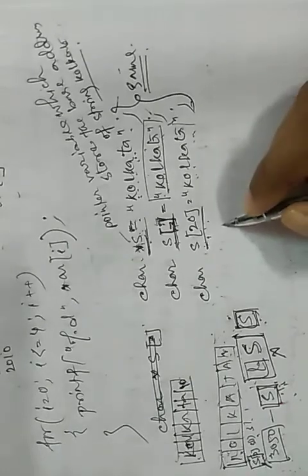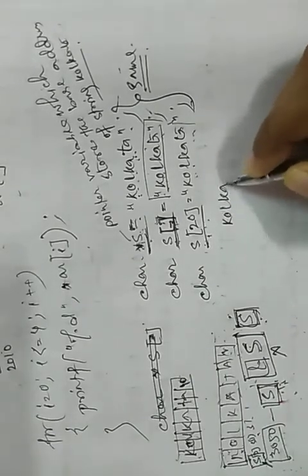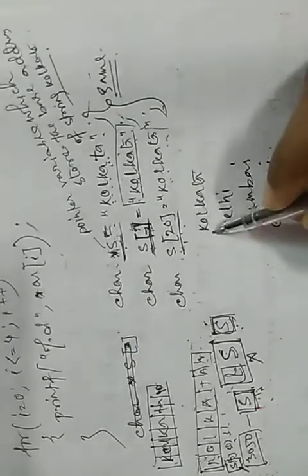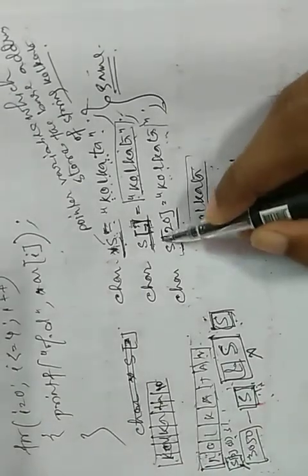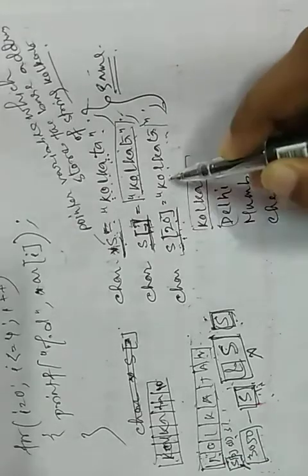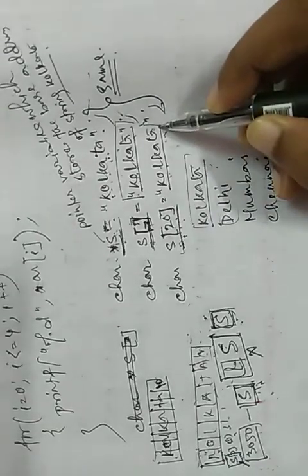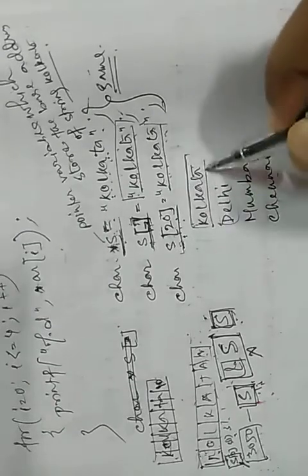Now, if we want to put four city names, suppose we want to store Kolkata, mind it very carefully, Delhi, Mumbai, Chennai, and we want to store them in an array. s[20] means only one string can be stored, because it is itself an array.